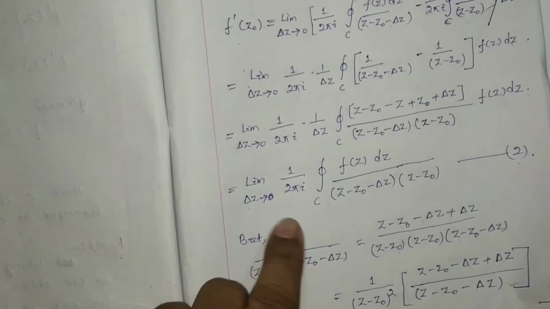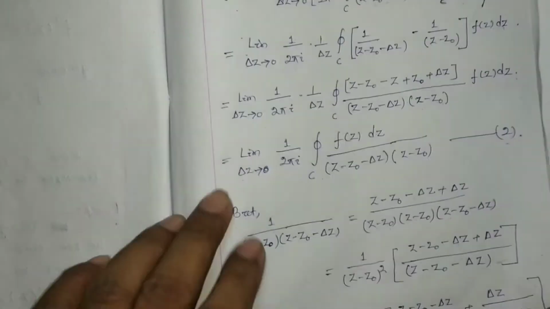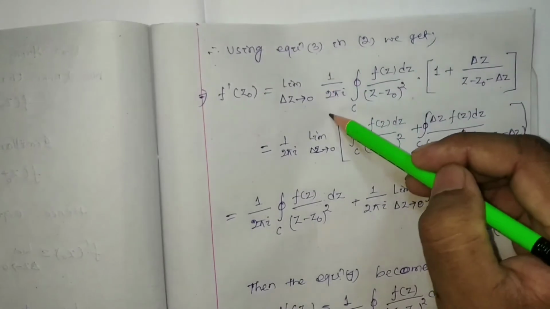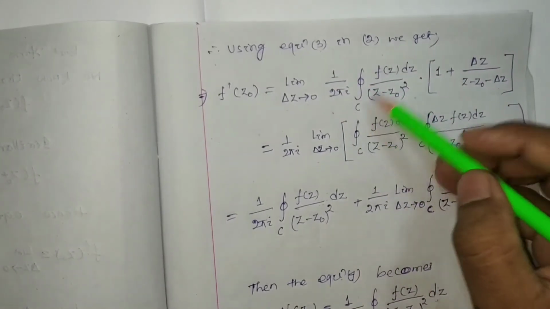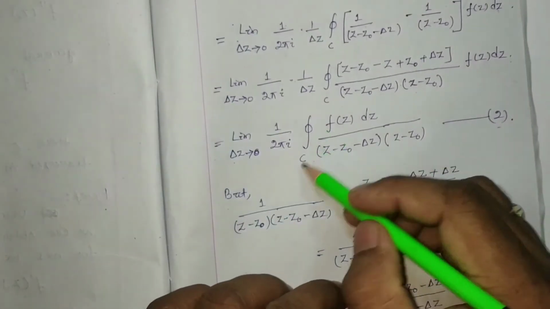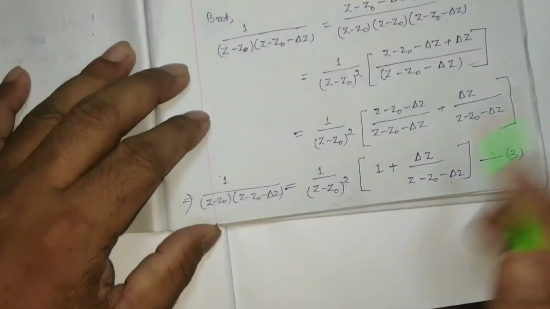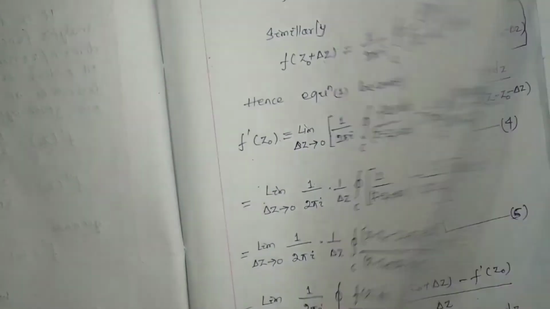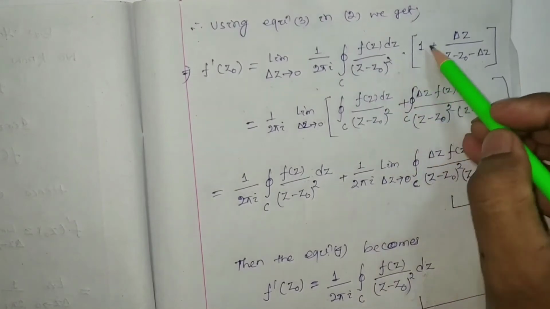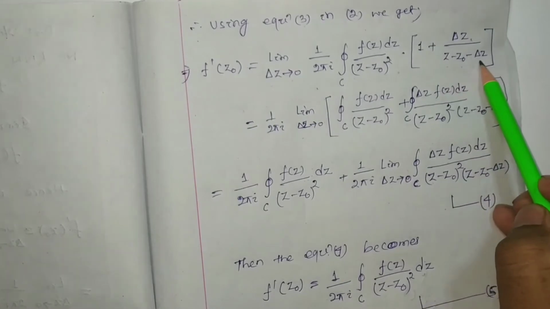So that implies f dash z0 will be equal to limit del z tends to 0, 1 by 2 pi i whole closed integration of f z dz, then 1 by this much is equal to this much. I have to just substitute over there. So it will be 1 by z minus z0 square into 1 plus del z by z minus z0 minus del z. Simple.